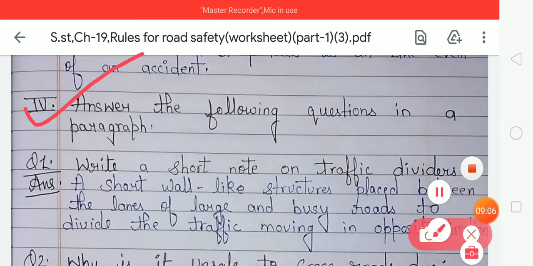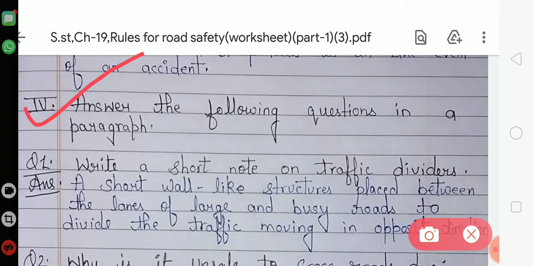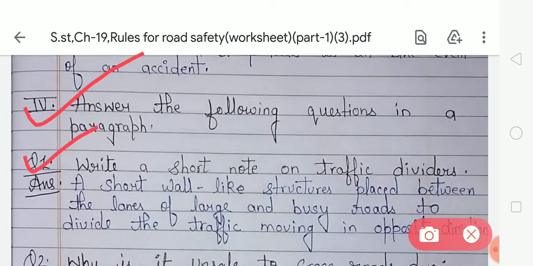Now look at exercise 4. Your exercise 4 is to answer the following questions in a paragraph. It means in this exercise you have to give answers according to the given question and your answer should be in a paragraph. So look at the first question. Write a short note on a traffic divider. So your answer is, a short wall-like structure placed between the lanes of large and busy roads to divide the traffic moving in opposite directions.